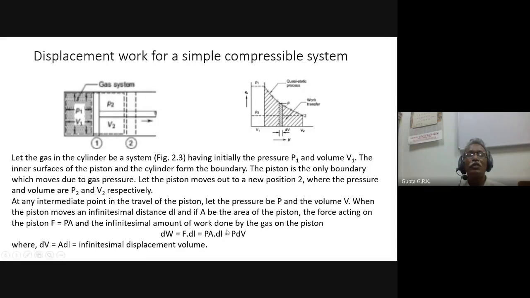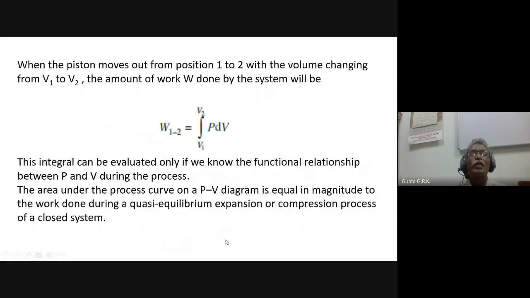So delta W is equal to PdV, where dV is the displacement volume. This is what is called displacement work. So when the piston moves from 1 to 2, the volume changes from V1 to V2. The amount of work done is W12 equal to the integral from V1 to V2 of PdV.